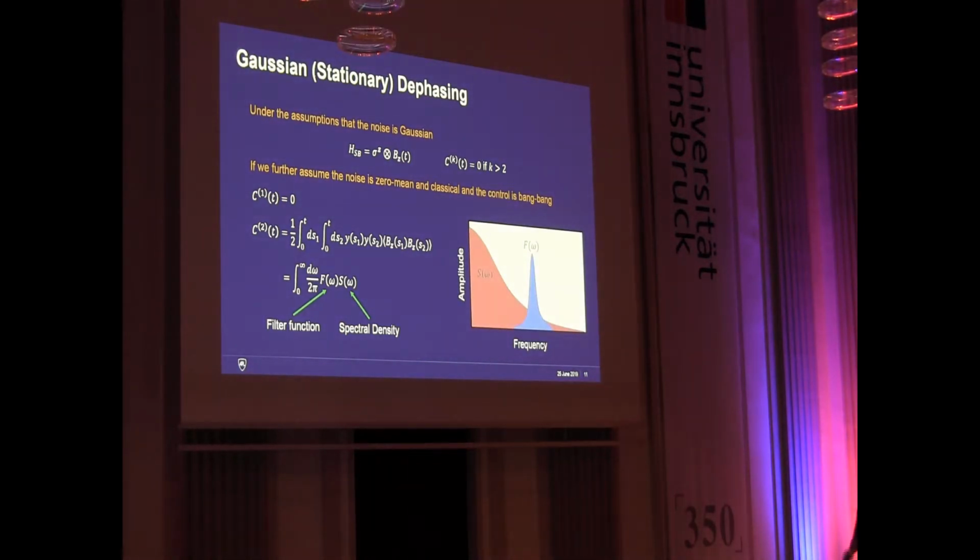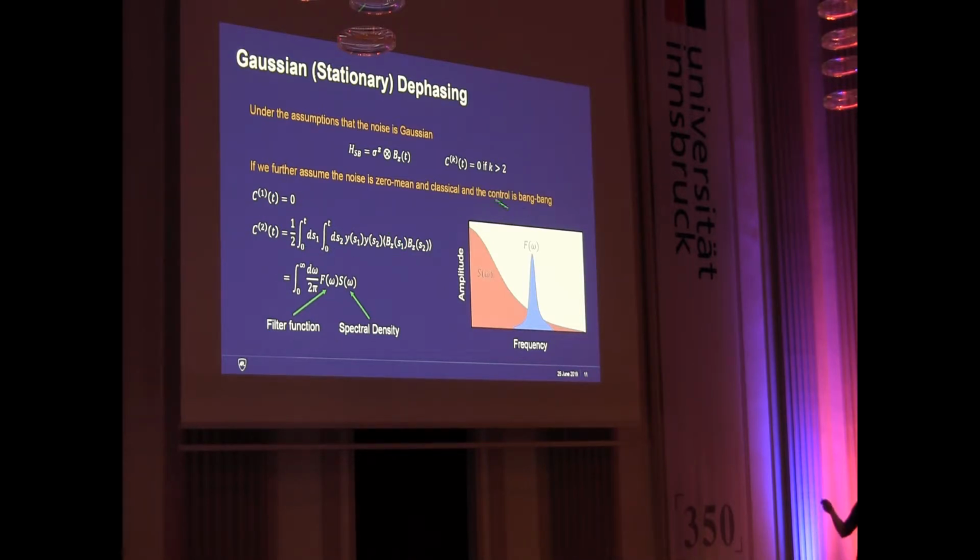So let's look at a particular case. If we think about the case where we have just dephasing, and our noise is Gaussian and stationary, we find that the entire expansion truncates at second order. So we only care about the first cumulant and the second cumulant. If we make the assumption that the noise is zero mean as well, then the first cumulant goes away, because this is essentially just an average over the bath operator terms.